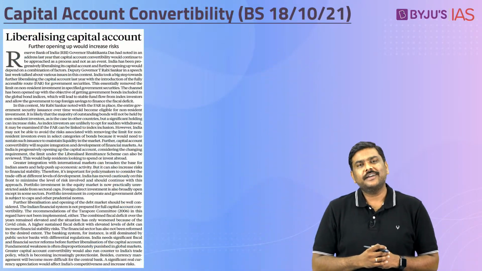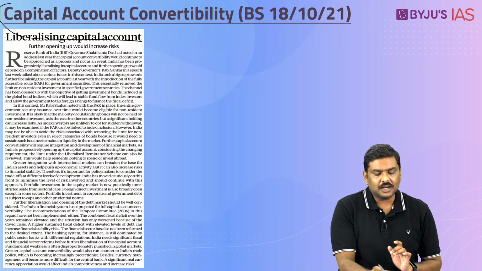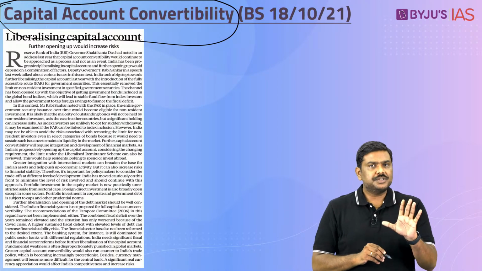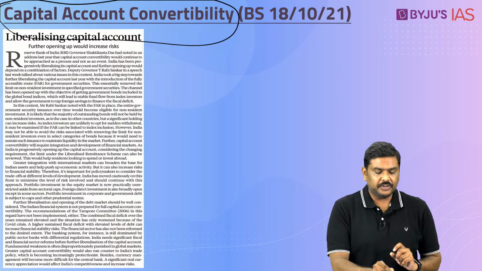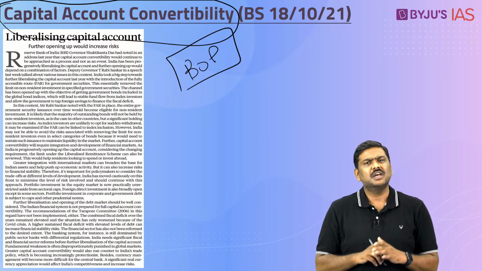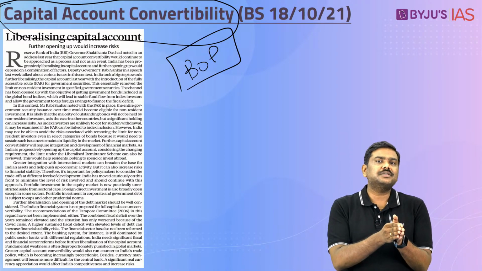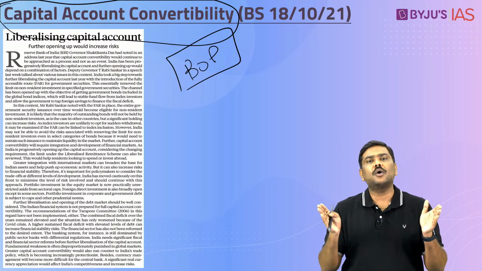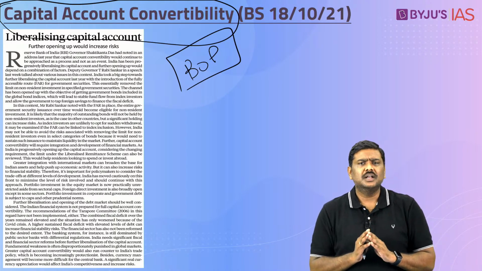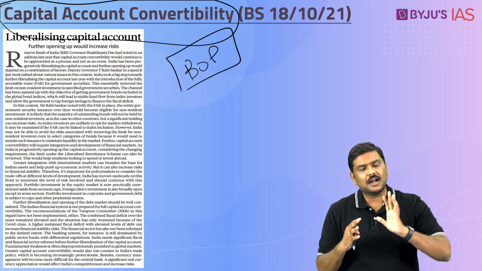The first very important article that is being discussed for the last couple of weeks is the concept of capital account convertibility. Now, certain very basic points here. The concept of capital account is associated with balance of payments. I am pretty sure those who are preparing for the exams will know the idea of a balance of payments. Traditionally, we say that balance of payments is divided into two parts or two accounts. One is called a current account and the second one is called a capital account. But of recent, there is a third account also which is referred to as a financial account.